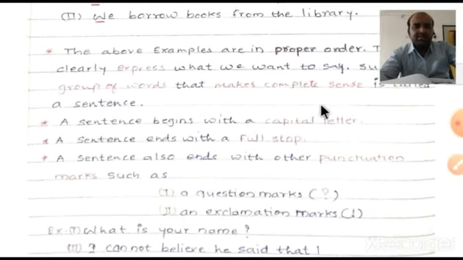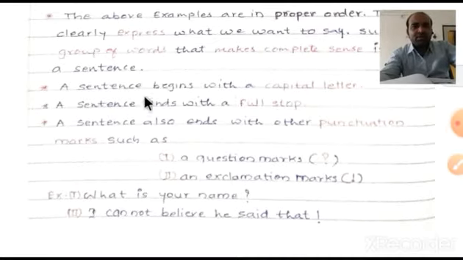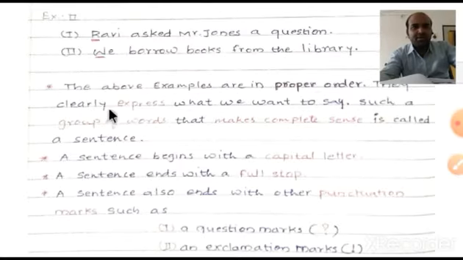A sentence consists of many things. So what is the very important thing that it should have? The sentence begins with a capital letter. Now look here, I have just underlined the two letters, R and W. So we can understand that the initial letters are capital.